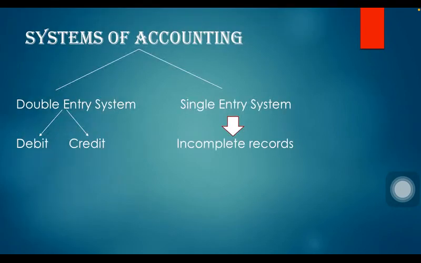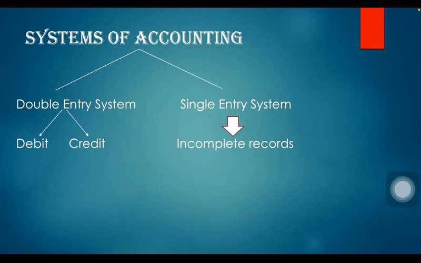Moving ahead, there can be two systems of accounting, that is double entry system and single entry system. In double entry system, we record two aspects of a transaction, one is debited and the other is credited. For example, when we purchase goods, the goods come into the organization and cash goes out of the organization. Both these aspects are recorded in double entry system.